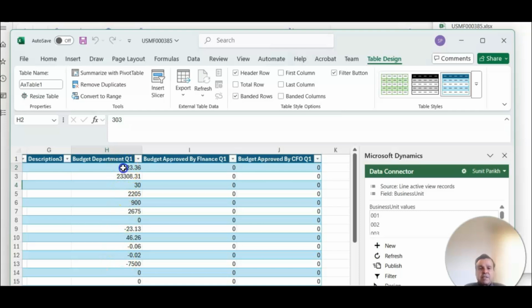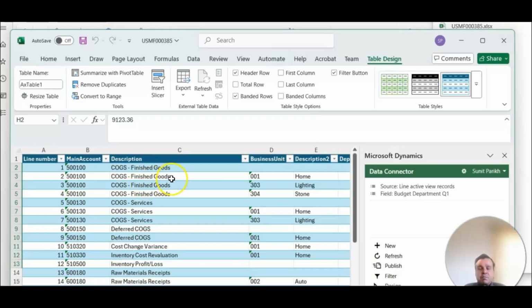Now this is something that the departmental people can update and then publish back, and it'll run through the workflows. The distribution of these budgets can also be managed per user group or by departments as well. So one will only get the budgets that are applicable for business unit 001, right? So that's how to mass generate that.